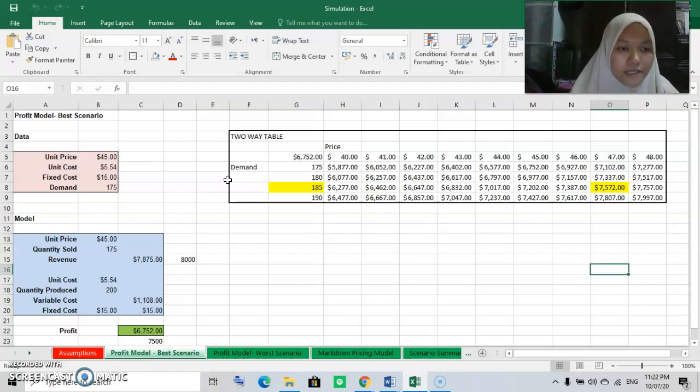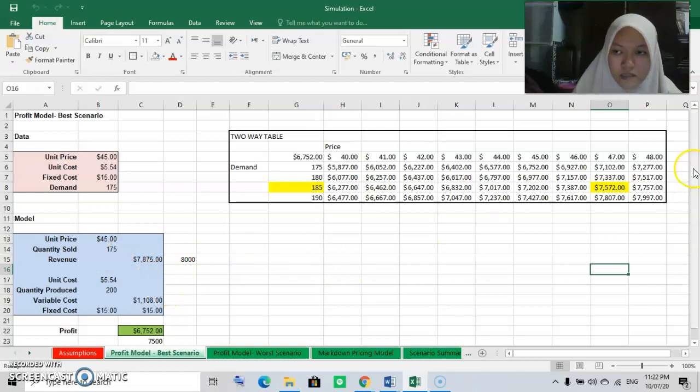Unit cost is 5 ringgit 54 cents. Fixed cost is 50 ringgit. And demand is 175 units. Then we move to the model table. For this table, I put unit price 45 ringgit and quantity sold is 175 with my assumption.